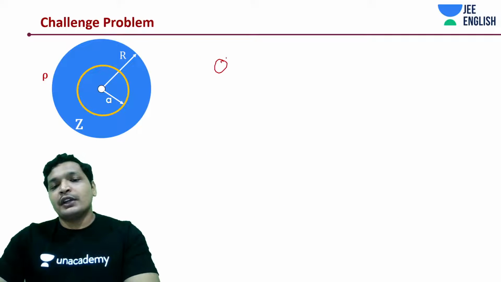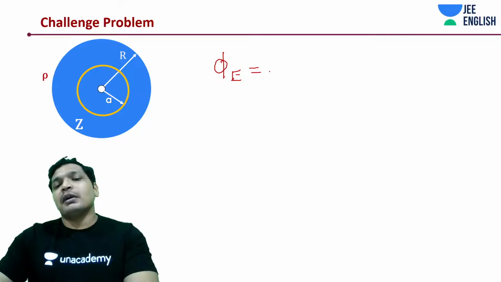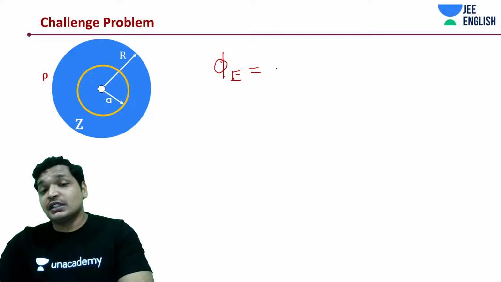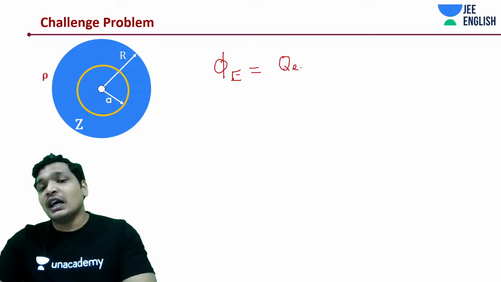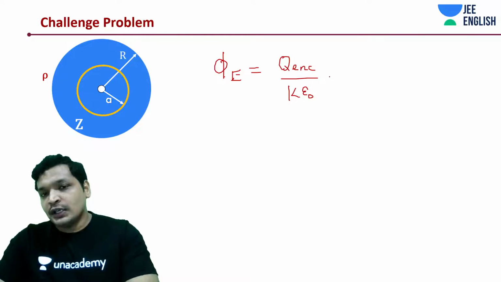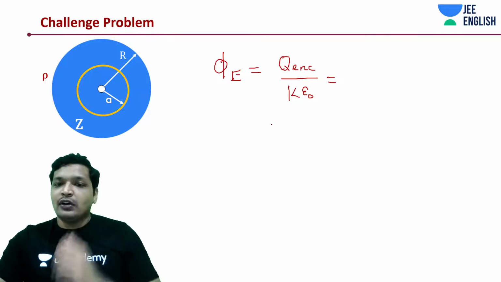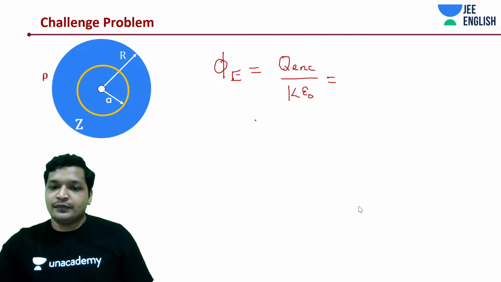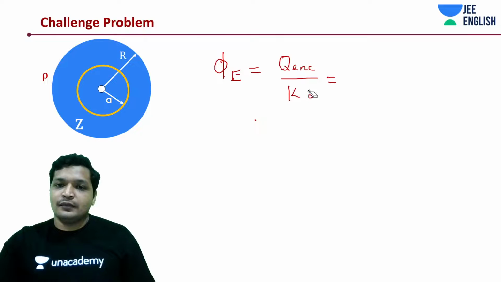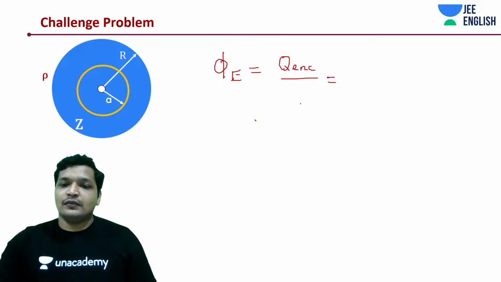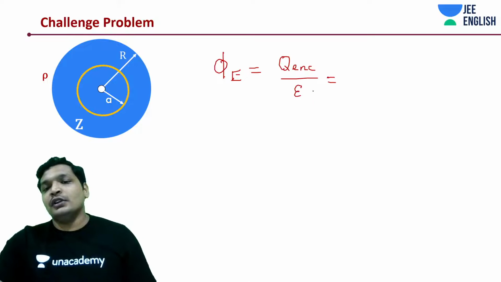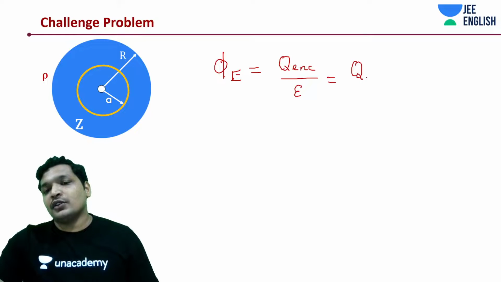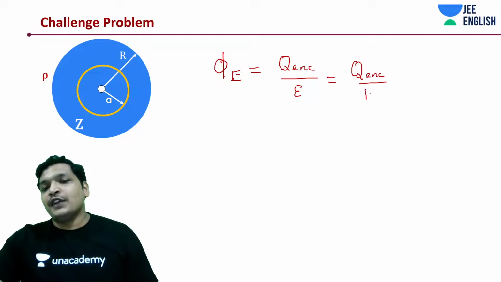Now we are going to say that the sum of E dot dA, which is nothing but electric flux, is equal to charge enclosed divided by epsilon naught, as we did earlier, or epsilon, which is written as K into epsilon naught.